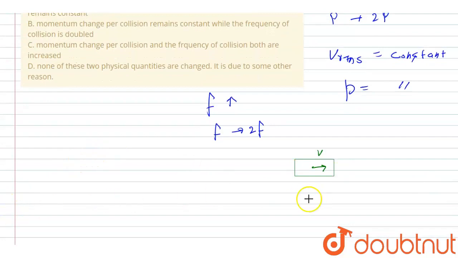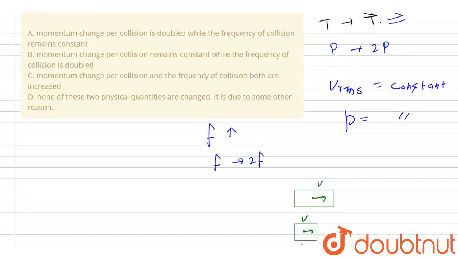That means now we have a half size box, and here the particle is moving with the same velocity v, but here the rate of collision to this wall is increased. If we see in this box, then the rate of collision is less than in our second box. So the frequency of collision is double here.